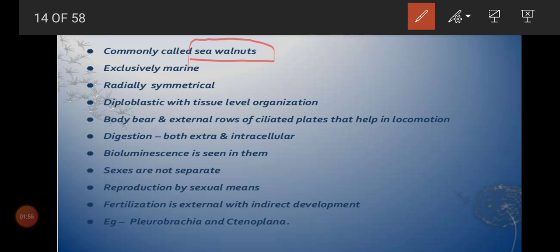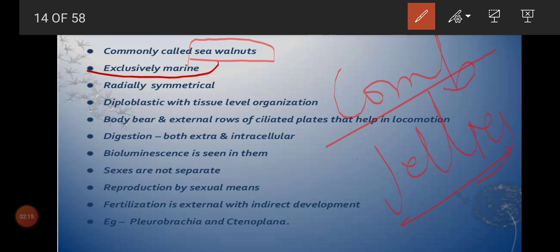So the Ctenophora group is commonly known as sea walnuts or comb jellies. What is the common name for Ctenophora? It is sea walnuts or comb jellies. And here it is exclusively marine.